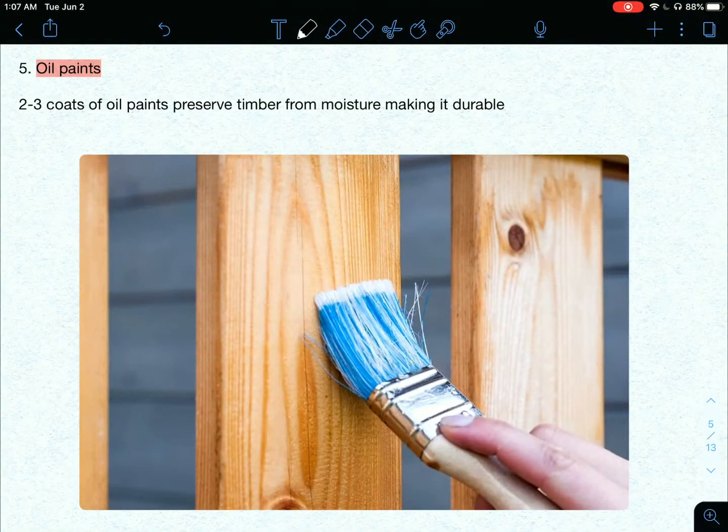Then the next one is oil paints. Oil paints are paints made with oil, so they repel moisture, which makes the timber durable. So 2 to 3 coats of oil paints preserve timber from moisture, making it durable.